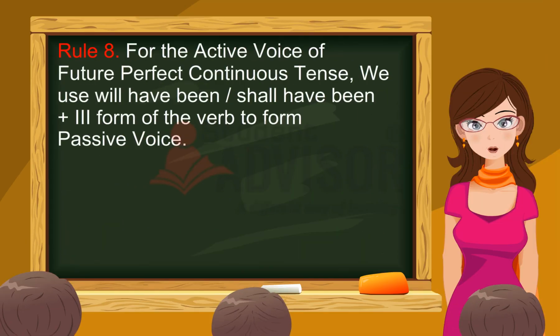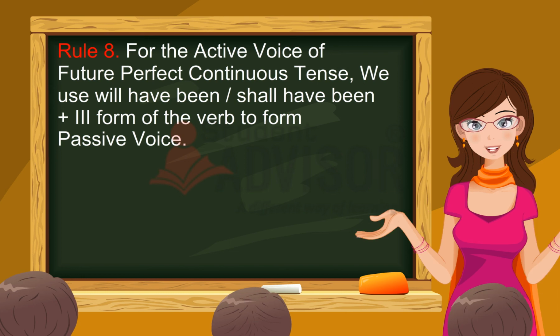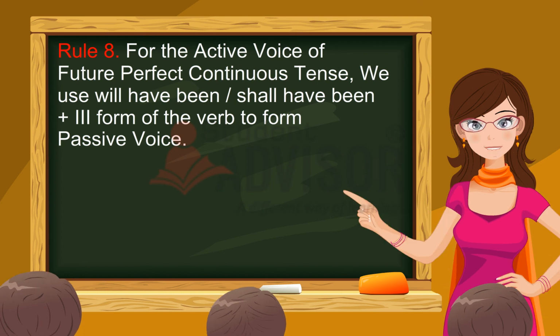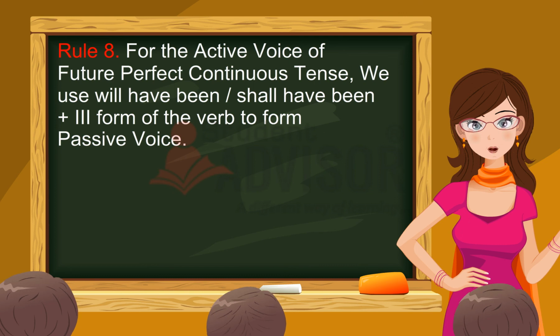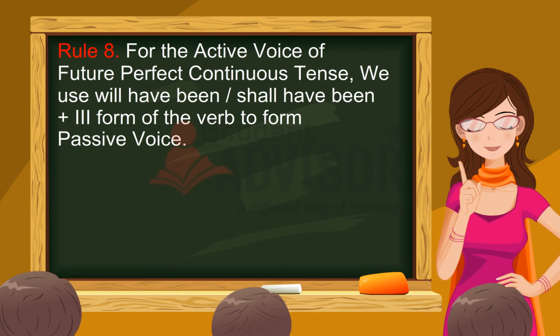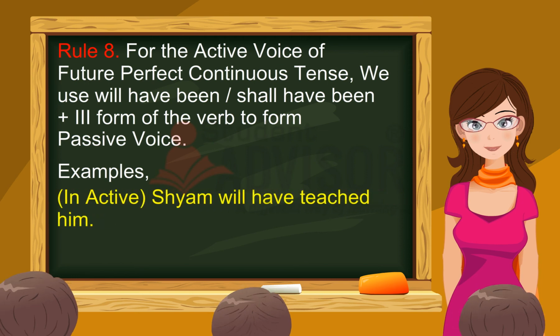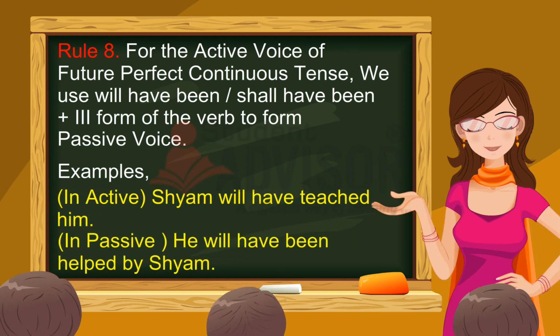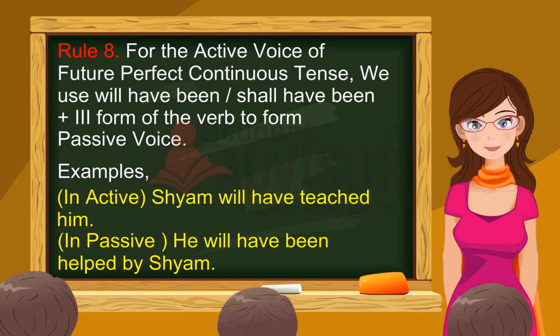Rule 8. For the active voice of future perfect tense, we use will have been, shall have been plus the third form of the verb to form passive voice. Example: in active, Sham will have taught him. In passive, he will have been taught by Sham.